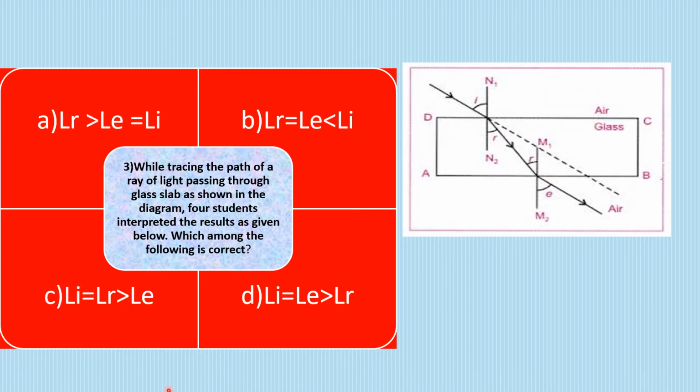अब every option तो नहीं check करेंगे, तो क्या करेंगे? Because that will be very confusing कि इसका कौन सा angle किससे बड़ा है, कौन सा angle किसके बराबर है. What we will see, they've given us the diagram. You know, studying the diagram is always easier and better than studying all this, right? So we'll study it. हमें पता है कि जब हम एक rectangular glass slab की बात करते हैं, then since the light is traveling from air to glass, that means from rarer to denser, angle of refraction तो छोटा ही होगा angle of incidence से. And always since the incident ray is parallel to the emergent ray, angle of incidence and angle of emergence are going to be equal. The theoretical concept should be very much clear to you.